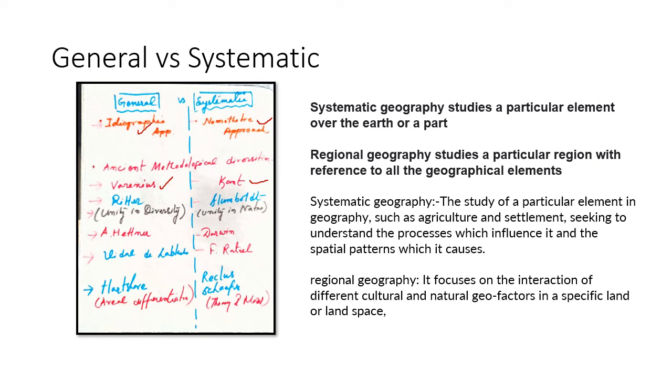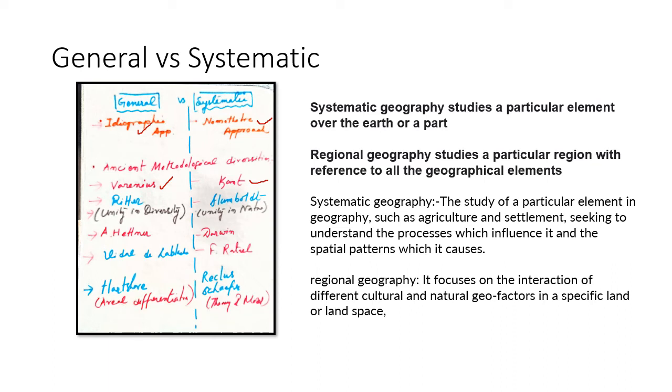It was developed with the views of Ritter, Hettner, Vidal de la Blache, the French school of thought, which is nothing but regional or general geography, and the core concept of Hartshorne from the American school of thought, areal differentiation, which is nothing but the argument on behalf of general and regional geography.